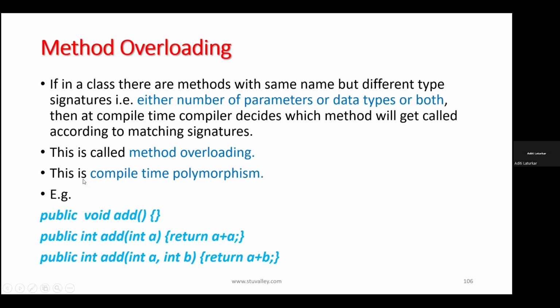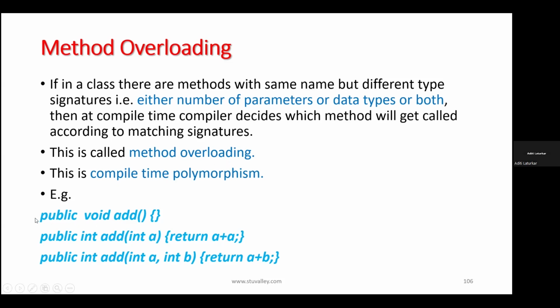ठीक है, so जो भी method आप कितने भी methods एक class में बना सकते हो with the same name, but only the different type signatures. Type signatures always means return type, number of parameters, data types of that parameters will be different. ठीक है, so यहाँ पे matching signature जो भी मिलता है, जो आपने values पास किए हैं, उसके basis के ऊपर compiler compilation time पे decide करता है कि कौन सी method call होनी चाहिए. That is why this method overloading concept is known as compile time polymorphism and this concept is known as method overloading.